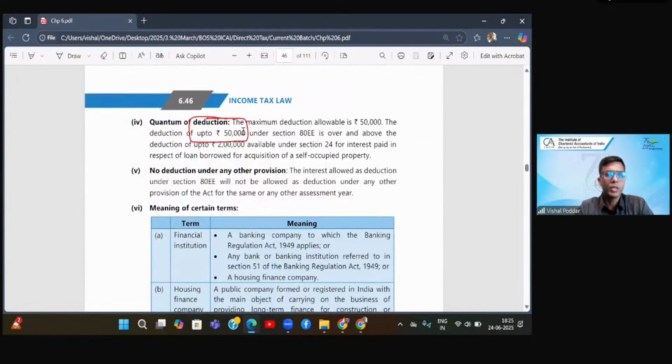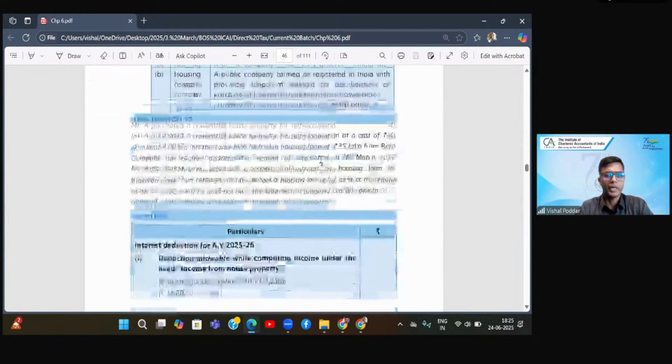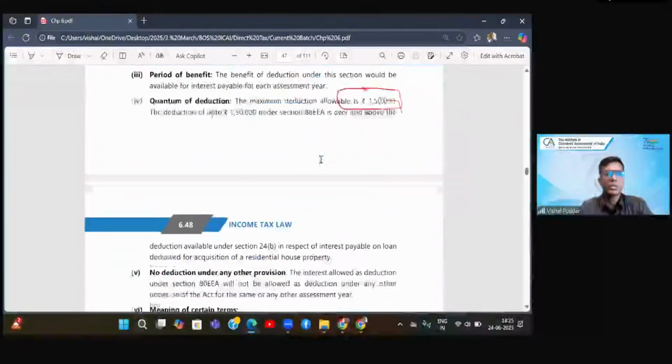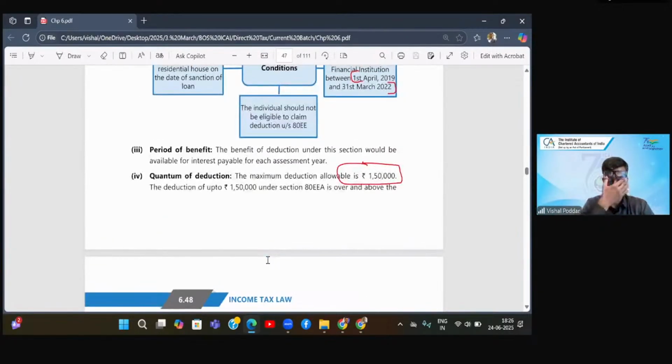Maximum limit is 50,000, and this limit will be over and above the 2 lakhs limit, which is applicable in case your property is self-occupied. Here the limit is 1.5 lakhs, and again this is over and above the deduction available under section 24(b) in respect of interest payable on loan borrowed for acquisition of residential house. Correct.